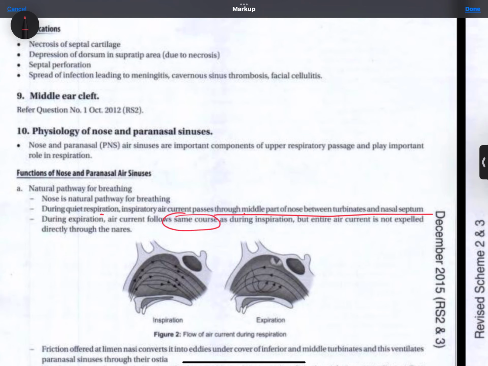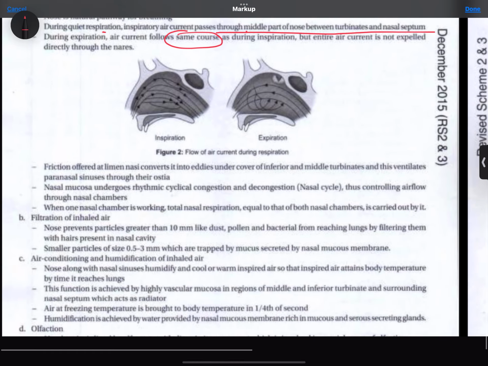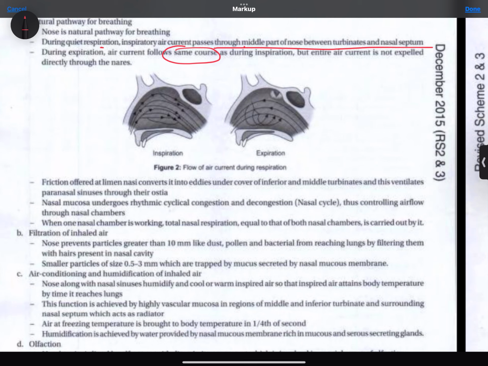But entire air current is not expelled directly through the nares, or nostrils. Friction offered at limen nasi converts it into eddies under cover of inferior and middle turbinates, and this ventilates paranasal sinuses through their ostia. Nasal mucosa undergoes rhythmic cyclical congestion and decongestion, the nasal cycle, thus controlling airflow through nasal chambers. When one nasal chamber is working, total nasal respiration, equal to that of both nasal chambers, is carried out by it.